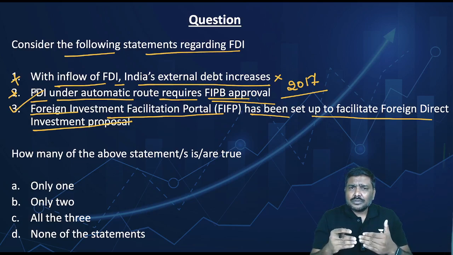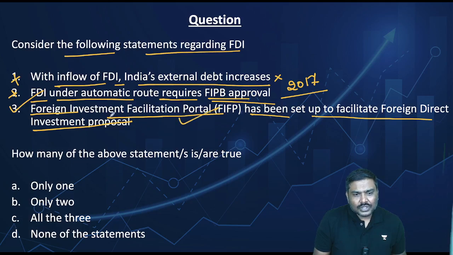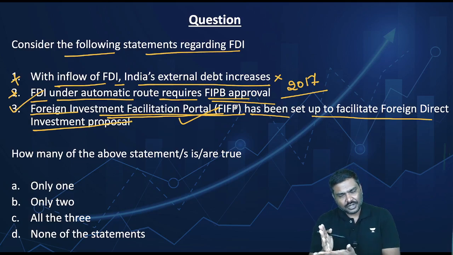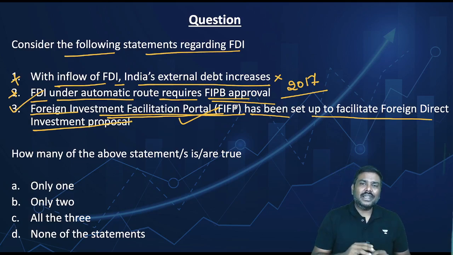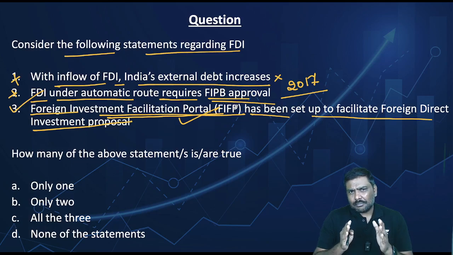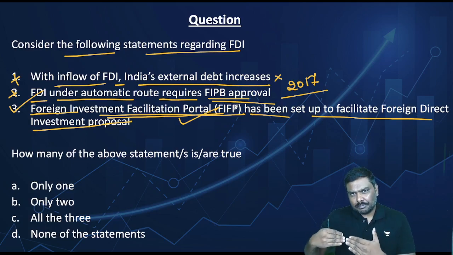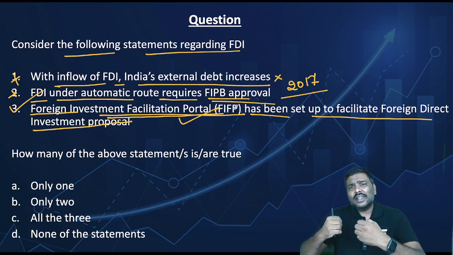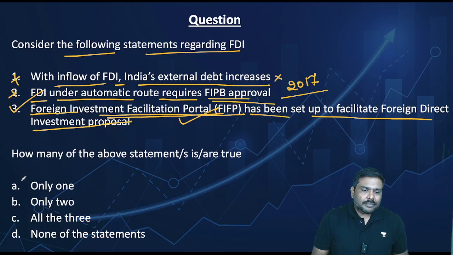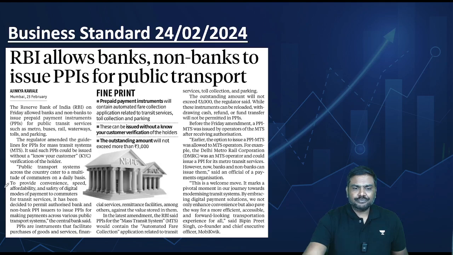And whenever investment is up to 5,000 crores, it has to go through FIFP, the Foreign Investment Facilitation Portal. This is a single point portal where investors will apply for clearances and they will get the clearances. The third statement is correct. The right option for this question will be option A. Only one statement is true.